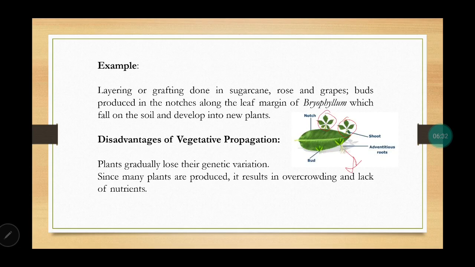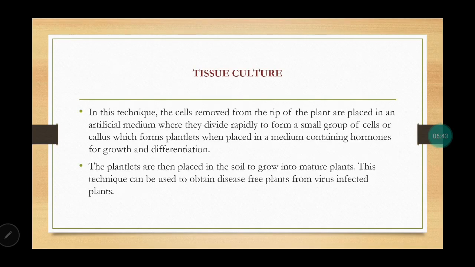But there are disadvantages also. Plants will lose their genetic variation because similar genetic material is there. And sometimes overcrowding can take place because of the habitat, as resources are limited.